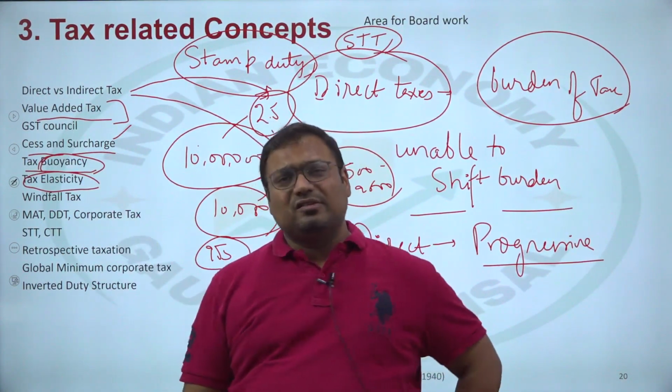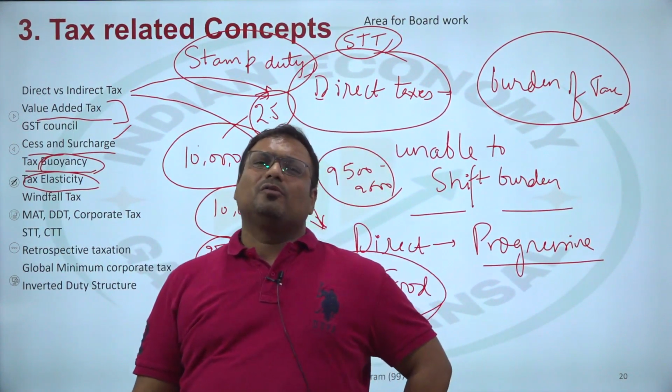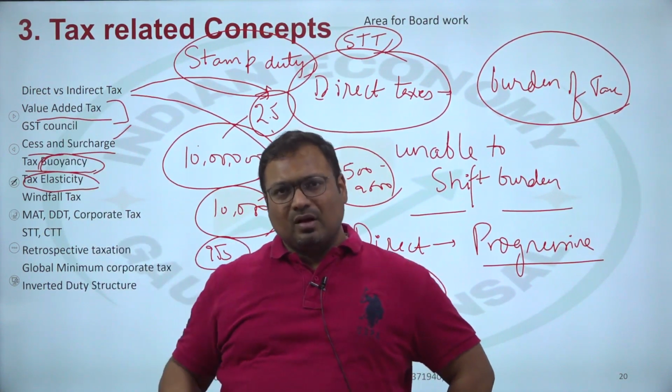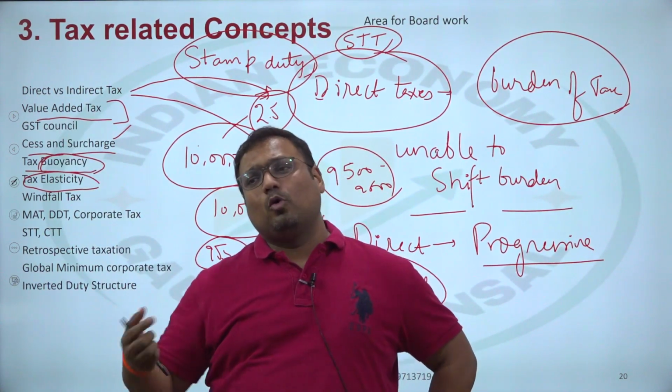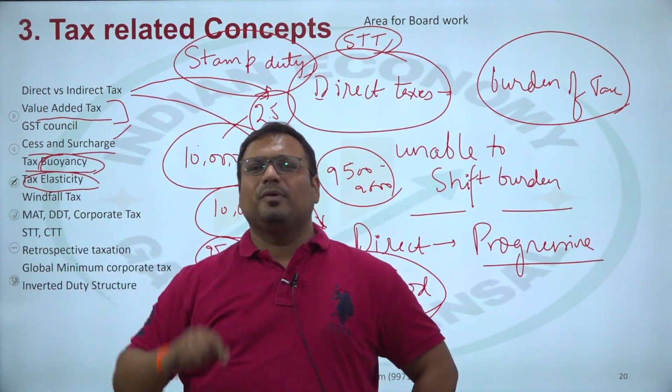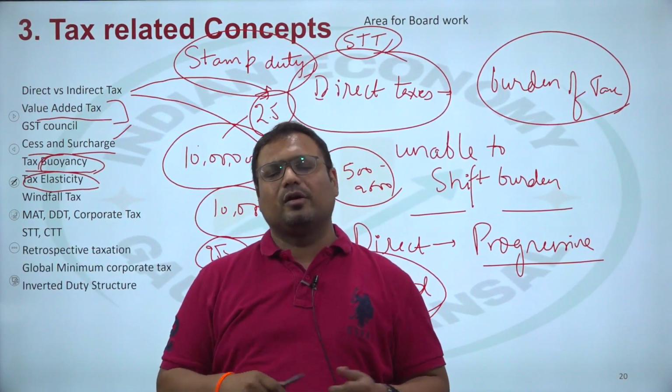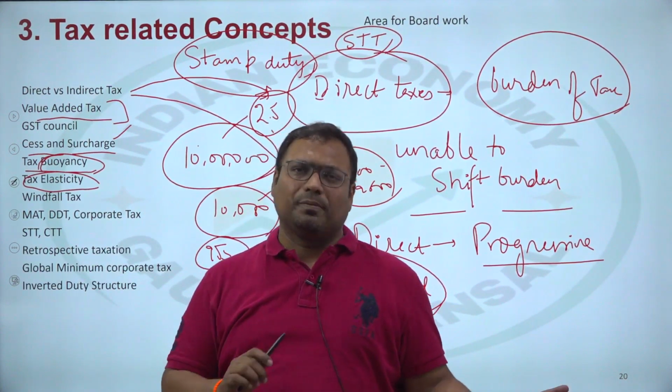Tax buoyancy is a very important feature, because if your taxes are not buoyant, then GDP will grow faster and taxes will grow slower. Over time, the tax to GDP ratio will fall, because the numerator here is growing slower.